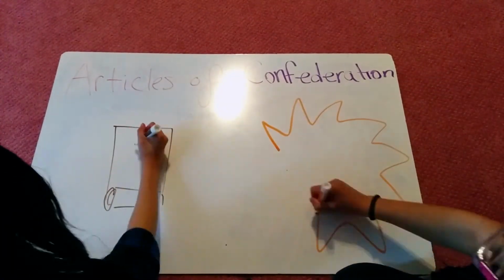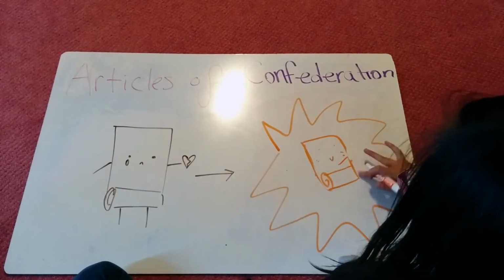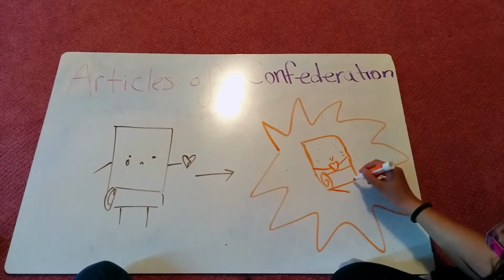In the end, the Articles of Confederation had many weaknesses and created several problems for the United States. However, it also provided a stepping stone towards our present-day Constitution.